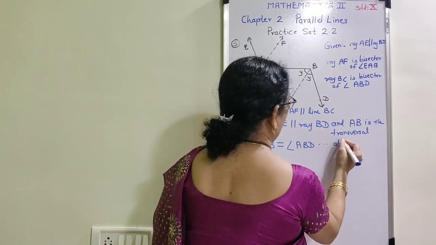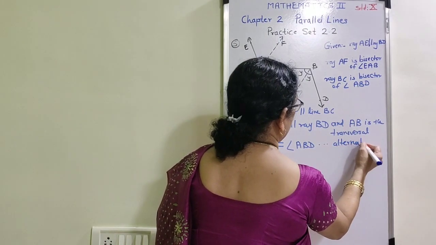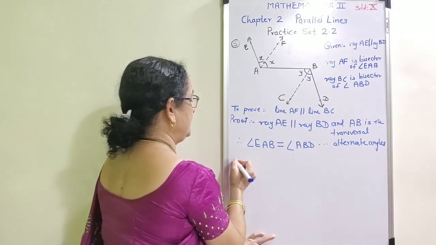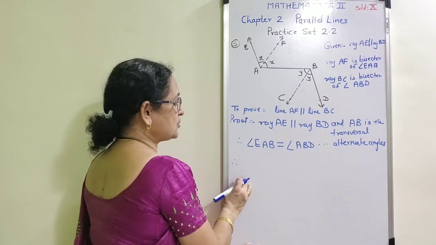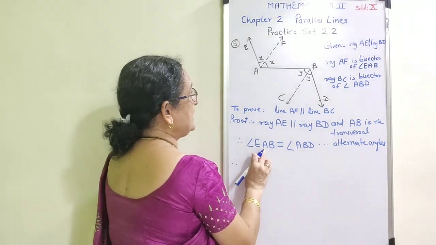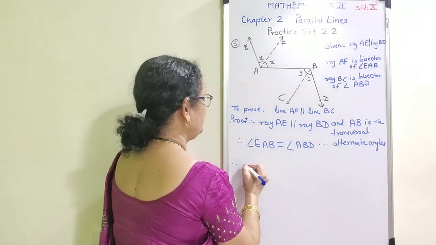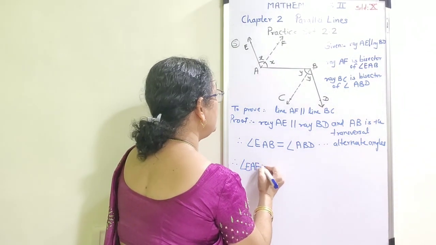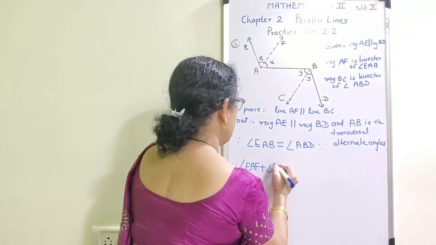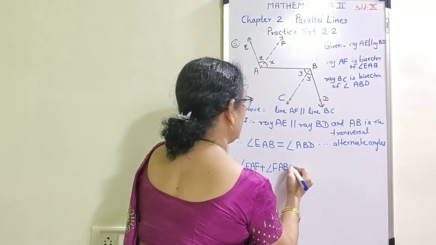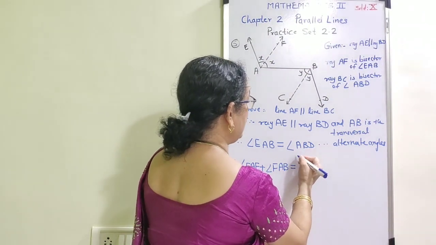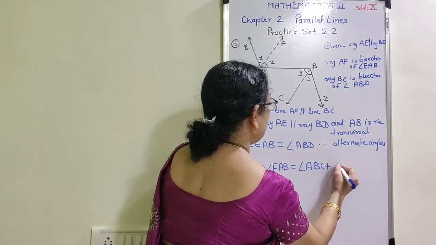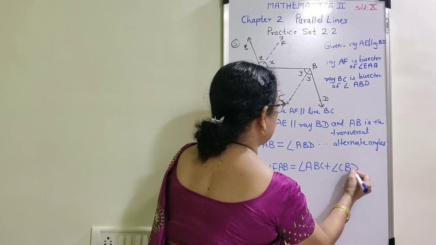This is a pair of alternate angles. Therefore, by angle addition postulate, angle EAB is equal to angle EAF plus angle FAB. Also, angle ABD is equal to angle ABC plus angle CBD.